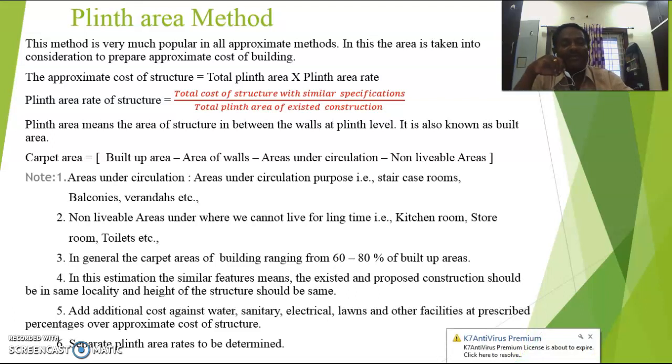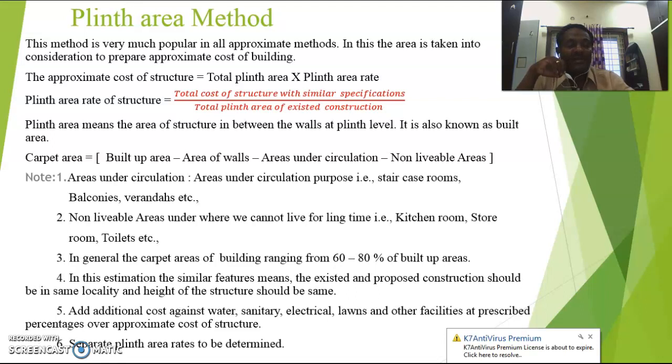Say, whatever the cost of the existing structure with a similar specification, you have to take it and divide it by the total plinth area of the existing structure. Then you can get the plinth area rate of the structure. Plinth area means the area of the structure in between the walls at plinth level. It is also called built-up area. So if you want to calculate the built-up area, you have to measure the outer to outer dimensions of the building, and you get the total built-up area.